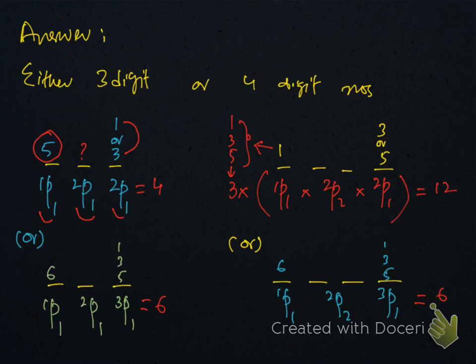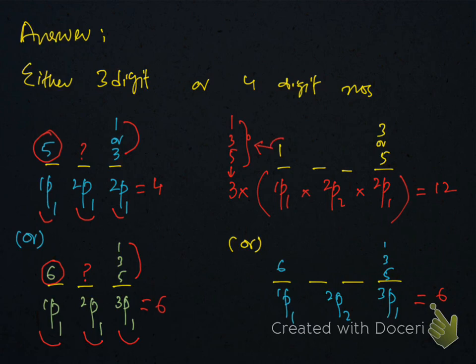So when the number starts with 6, write 1P1 for this, and at the end we can have either 1, 3 or 5. So 3P1 for this, and we need one more digit here, so 2P1 for this. When the number is 4 digits, there is no problem for the first digit. The first digit could be anyone, or it could be 1, 3, 5 or 6.